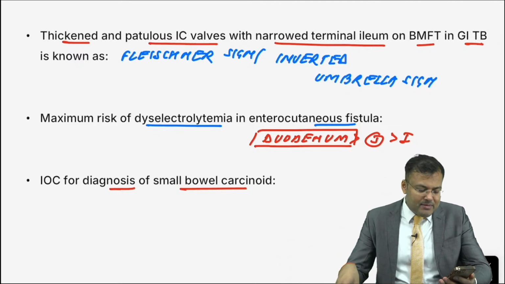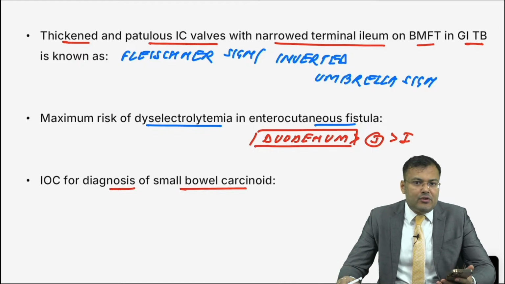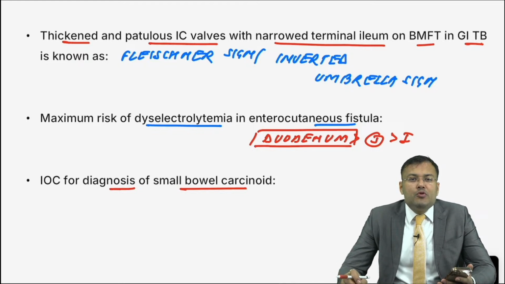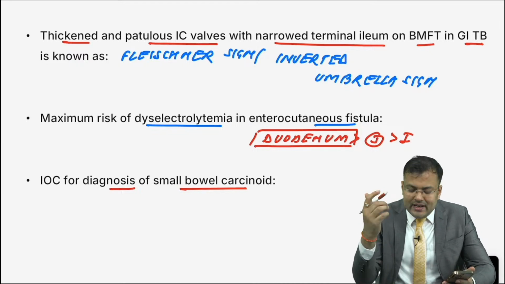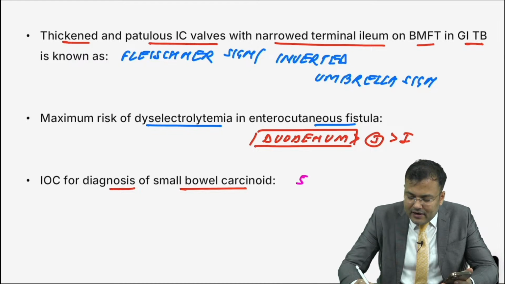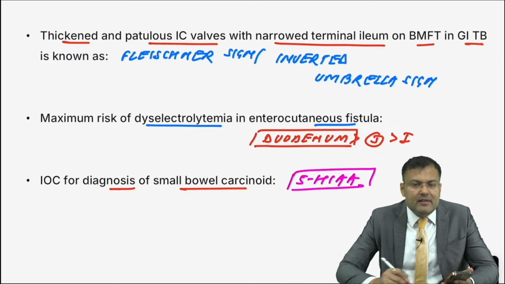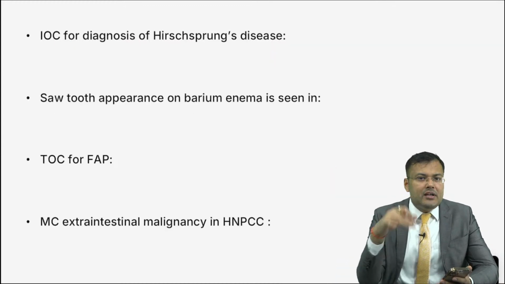Investigation of choice, guys, tell me. Easy question. Small bowel carcinoid. Again, we are doing the assessment in the urine. There is one substance you are going to detect in urine, 5-HIAA. So it is 24 hours urinary estimation of 5-hydroxy-indole acetic acid, 24 hours urinary estimation of 5-HIAA. Every year this question is asked.